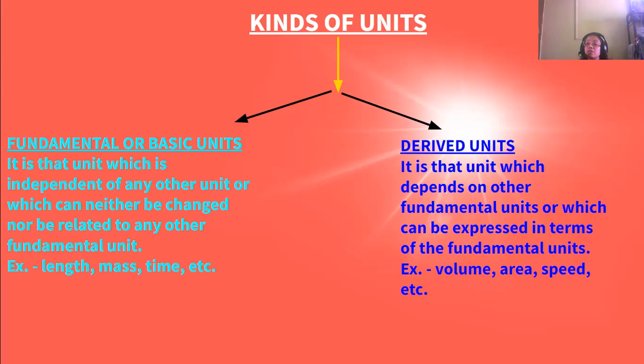Then speed is equal to distance by time. Distance is measured in length, and time is a separate fundamental unit. So length is a fundamental unit, time is also a fundamental unit, and speed is a derived unit.